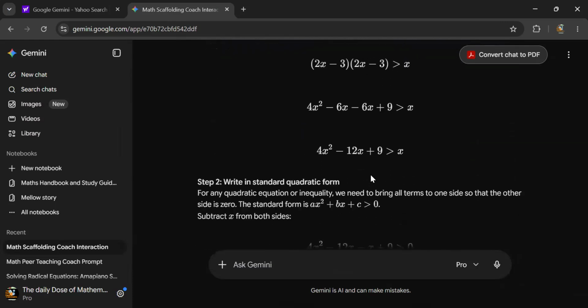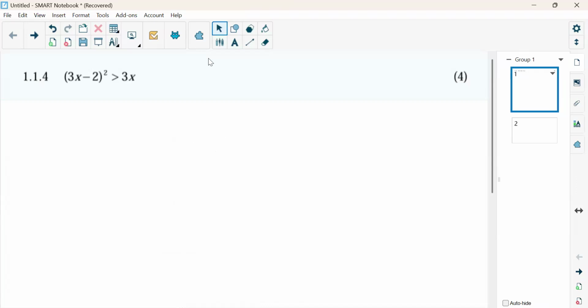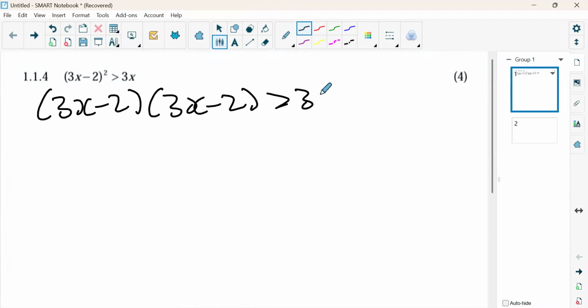Now, let's go to our question and solve it. The first thing that we're going to do is to expand the left-hand side. That's what we need to do. So we have open bracket, open bracket 3x minus 2. We repeat it 2 times, which is 3x minus 2 is then greater than 3x.